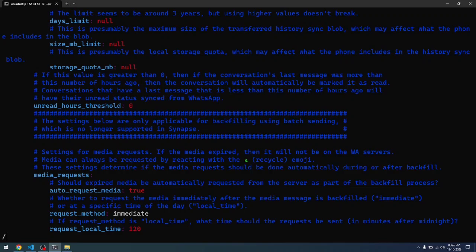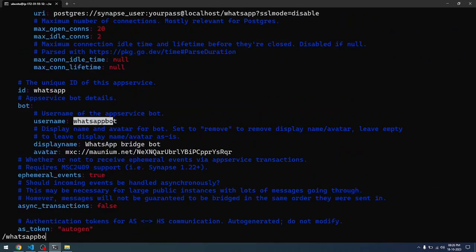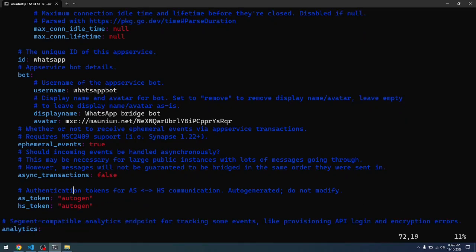Let me search WhatsApp bot. You can see in line number 59 that the username of the bot, the ID of the bot, etc. have been created already. The avatar gets downloaded from maunium.net. You don't need to touch any of these things. So we have done this already. After you modify all this, you just have to save using :wq. I'm using Vim. If you are using Nano, or any of the other text editors, do the saving process and you can come out. In my case, I have not done any modification, so I am not using :wq. So let me come out of this.